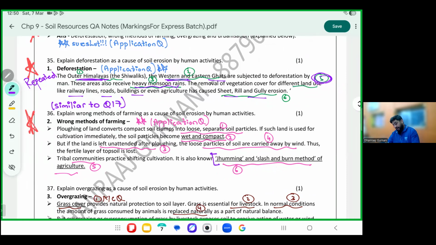Bracket this, these wrongful agricultural practices, just one more line, are also called as jhuming and slash and burn methods.